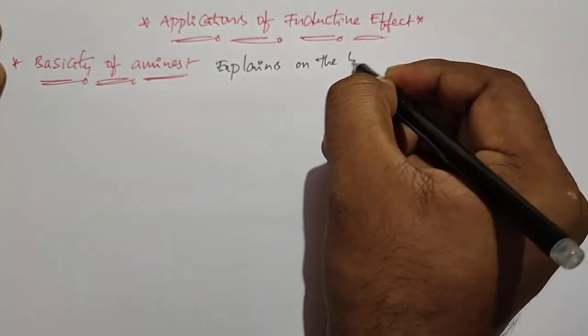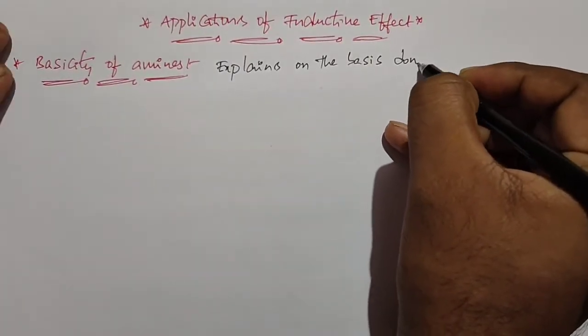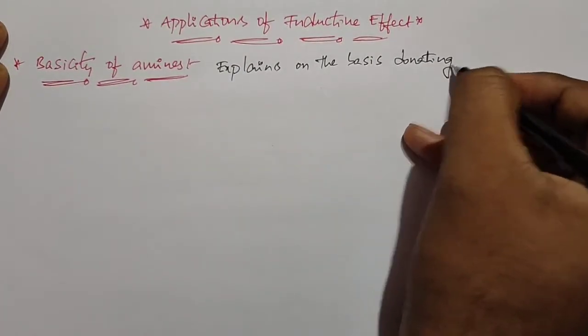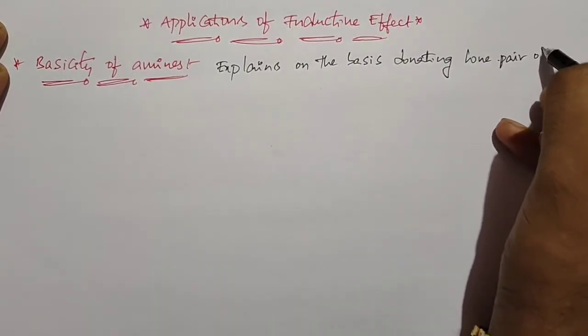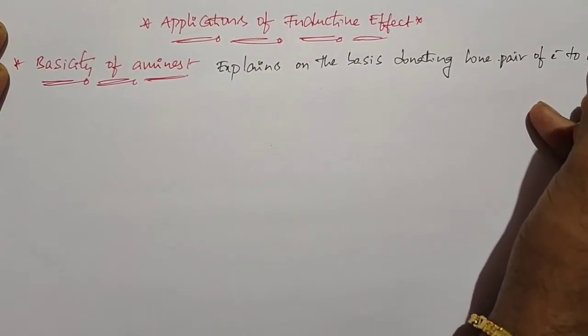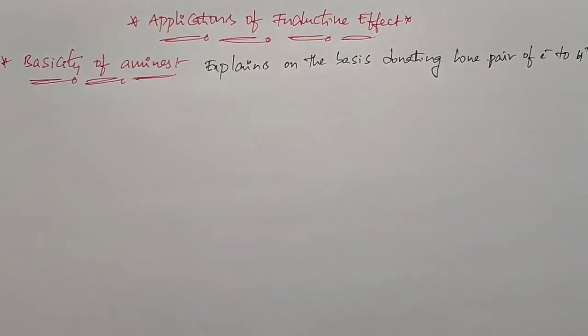On the basis of donating the lone pair of electrons to the H plus ion, we call it more basic strength. When a base donates its lone pair of electrons, or gains a proton, it forms the conjugate acid.